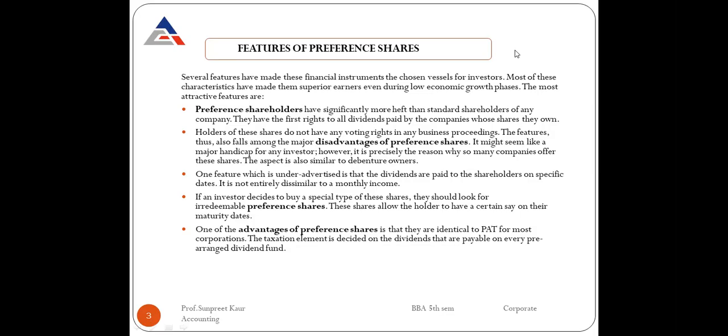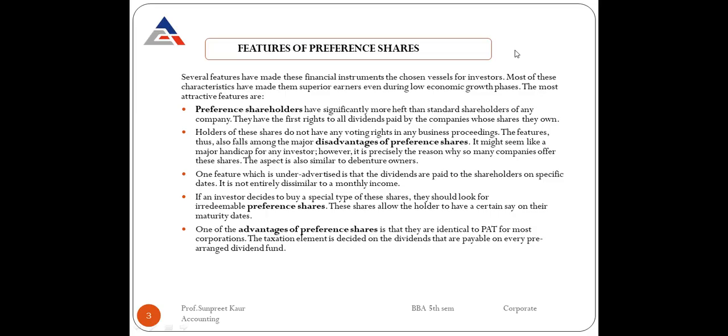After that, one feature which is under advertised is that dividends are paid to the shareholders on specific dates. It is not entirely dissimilar to a monthly income. So all the dividends which are paid to the various preference shareholders are paid on a specific date in every month, right? Similar to how every employee of the organization gets the salary, in the same way the dividends are also paid to the shareholders on a specific date, right, students?